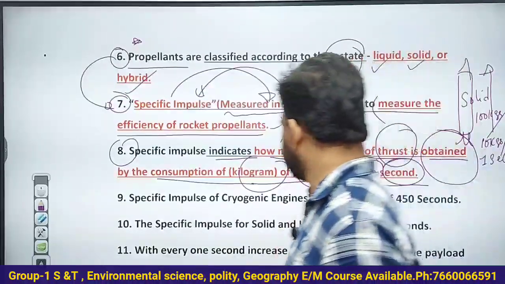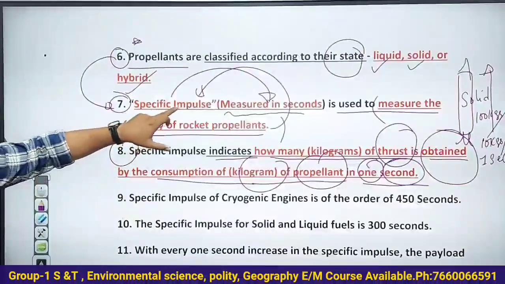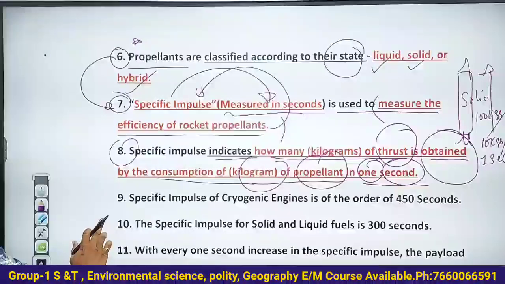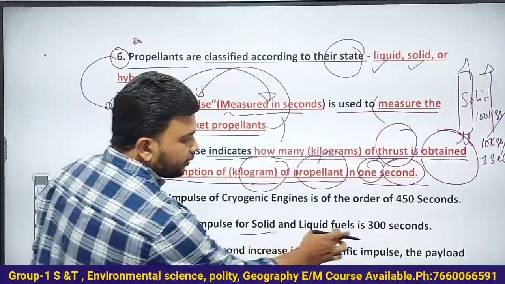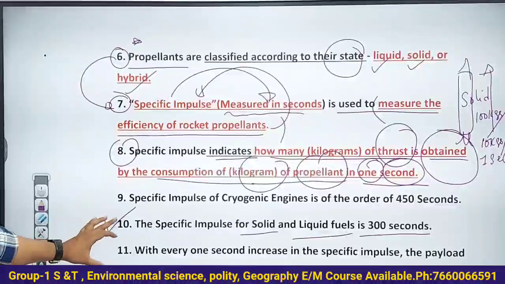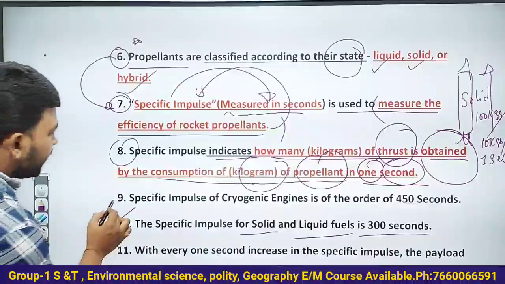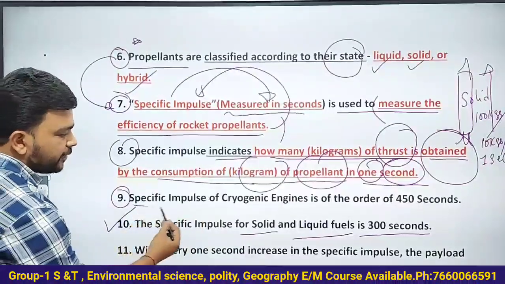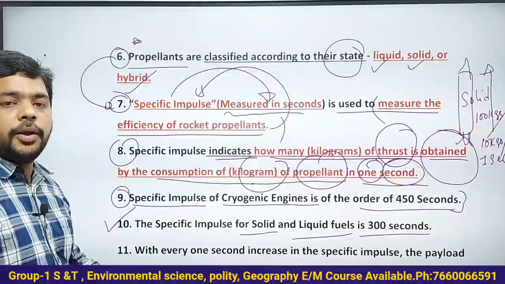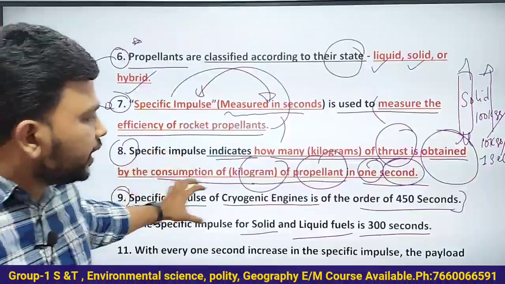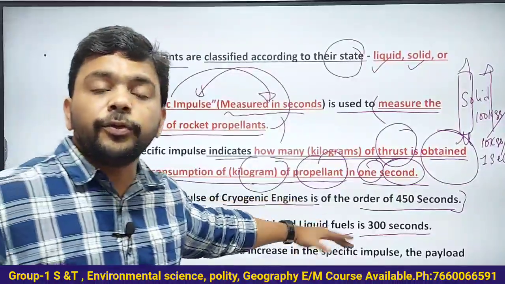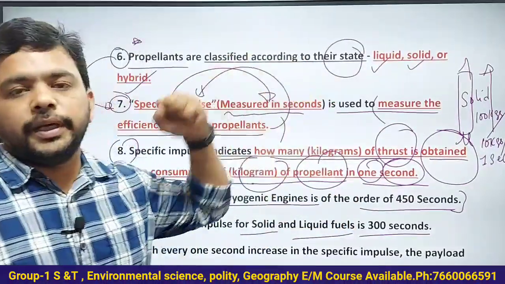For example, I told you specific impulse is measured in seconds, right? The specific impulse for solid and liquid fuels is 300 seconds. This is somewhat technical. If you compare it with cryogenic engines, the specific impulse for cryogenic engines is 450 seconds. That means cryogenic engines are more powerful compared to solid and liquid fuel based rockets or launch vehicles.